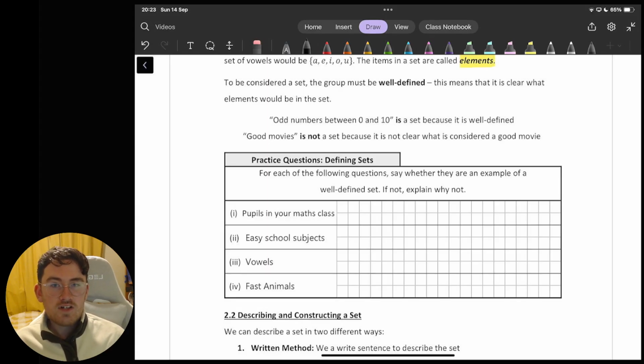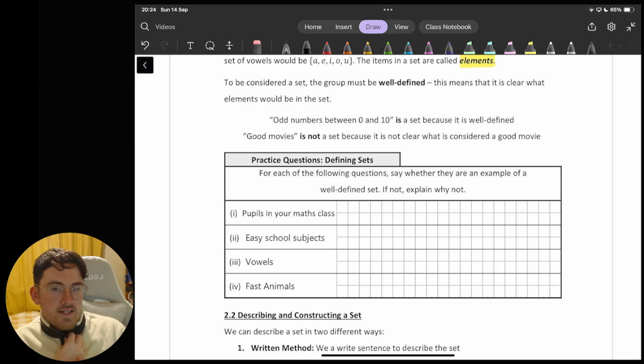By contrast, I suppose a bad definition would be the next one, good movies. So good movies wouldn't be a set because if I asked 20 people to write down the set of good movies, how many are we writing, first of all? Okay, so that's definitely one issue, is how far are we going? And the second bigger issue, I suppose, is what is considered a good movie? It's not clear to me, like, am I looking at ratings? Am I looking at the money it made? Am I looking at enjoyment? It's too open-ended. There's not a clean definition. And again, if I asked multiple people to write it down, they would all list different things, probably just movies that they enjoyed, movies that they like.